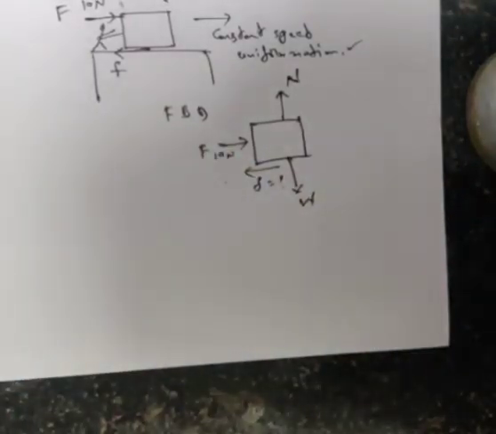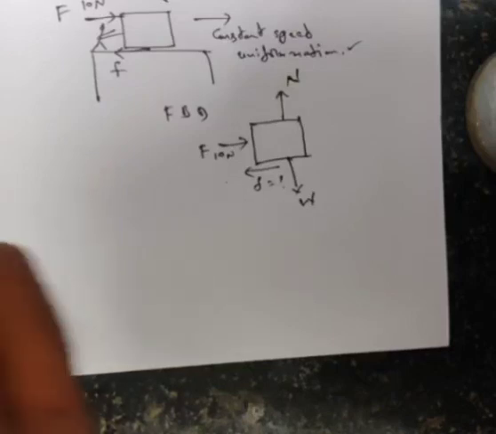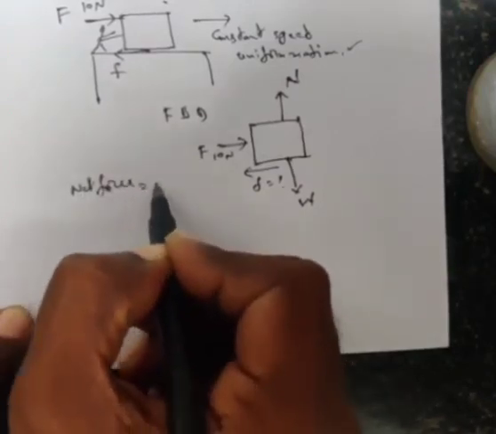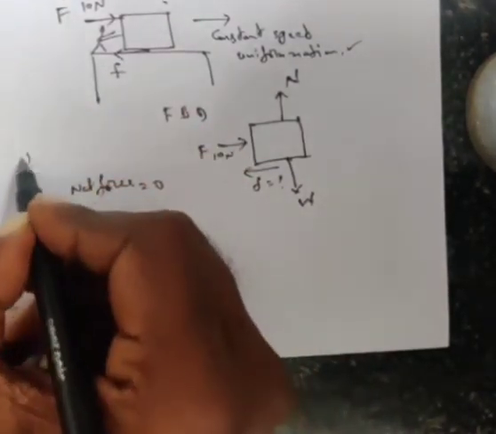It means uniform motion. You know what the first law of motion is? If a body is at rest, it wants to remain at rest. If a body is in motion, it wants to remain in uniform motion unless and until an external force acts on the body. By this first law, we can say that if an object is at rest, then the net force acting on the body is equal to 0.